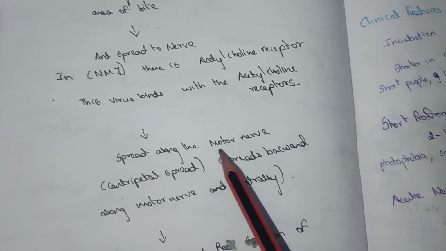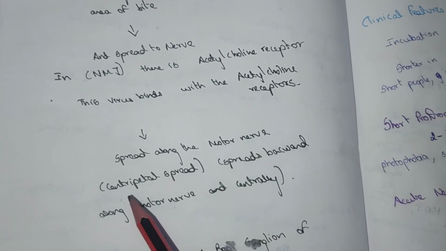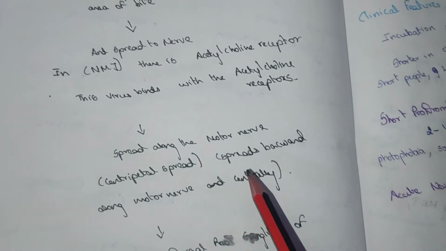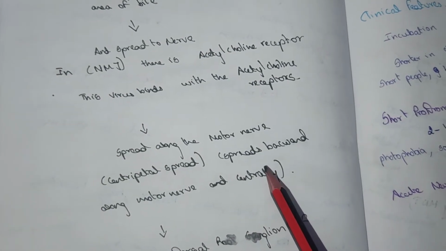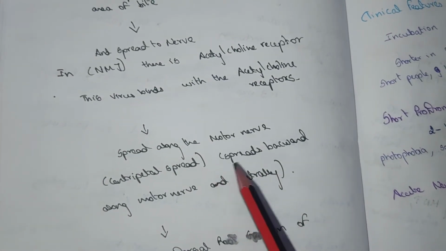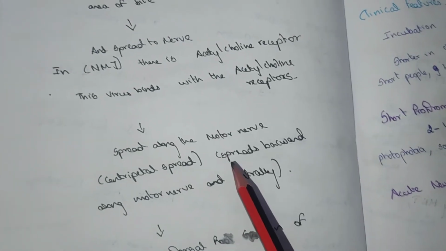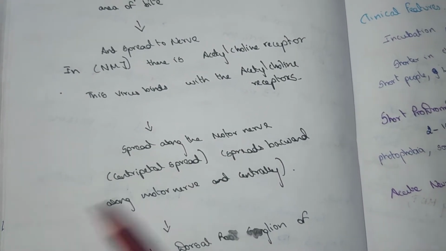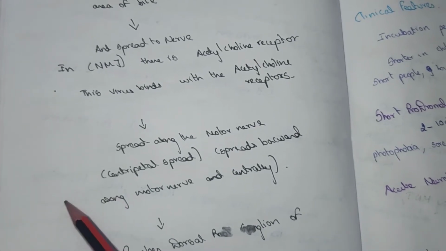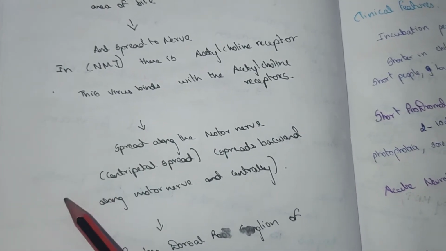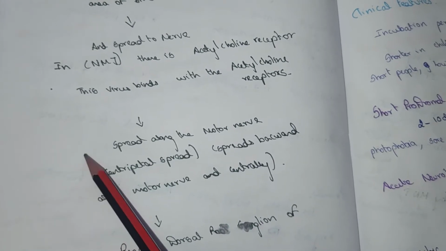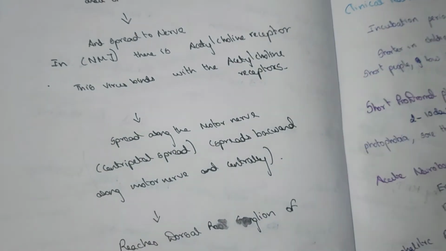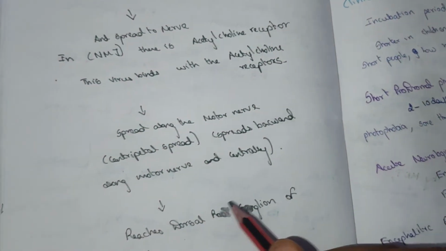It then spreads along the motor nerve. Centripetal spread is where it spreads towards the center, backward along the motor nerve and centrally, from the muscle to the dorsal root ganglion.